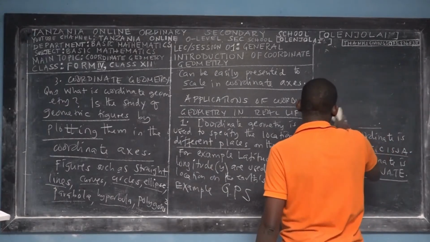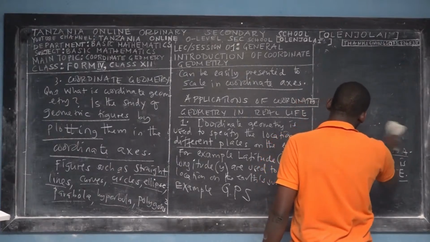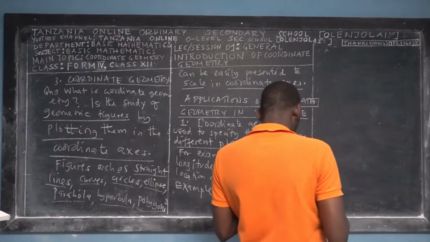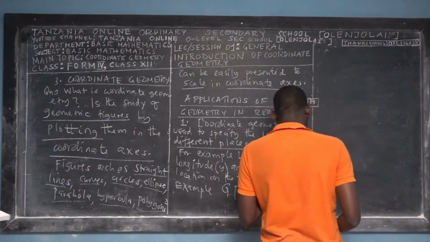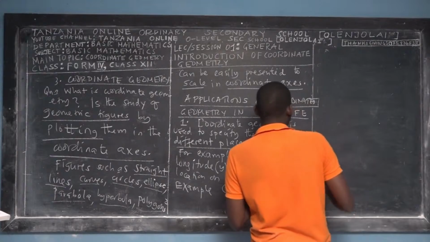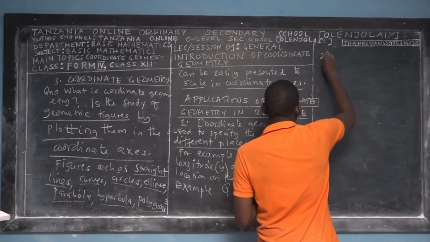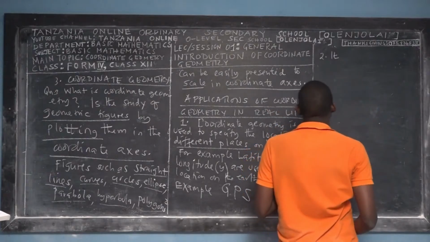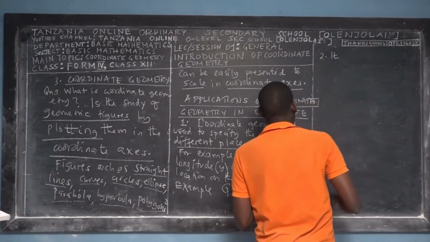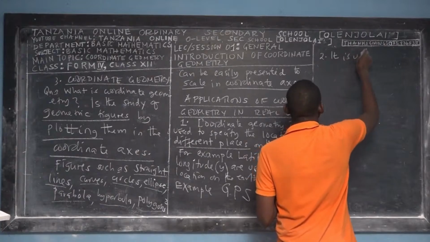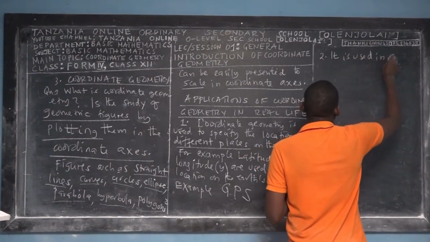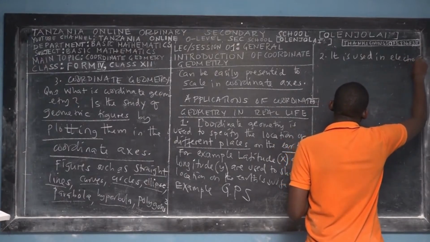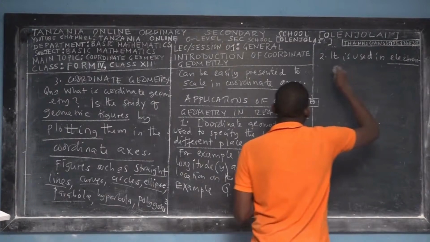That's the first application. The second application in real life: we use the concept of coordinate geometry in electronic photocopy machines. It is used in electronics.